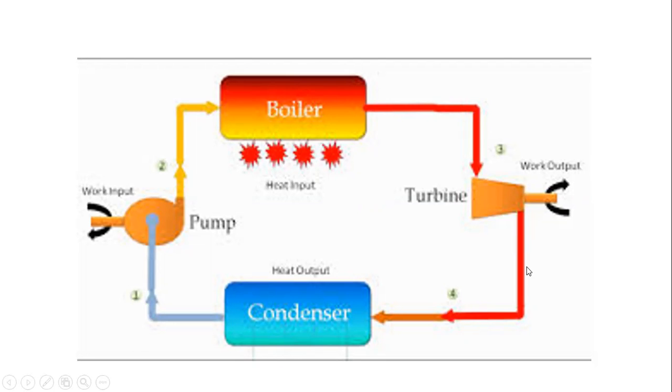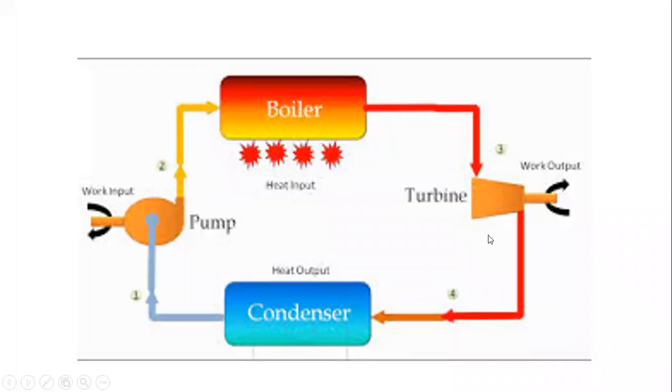Some amount of steam energy remains in the turbine, and that steam is again given to the condenser. The condenser output then comes to the pump. In the condenser, the steam is converted into water, and this water is again given to the pump. That means recycling. That is the recycling process of a thermal power plant. In this there is no wastage of water.